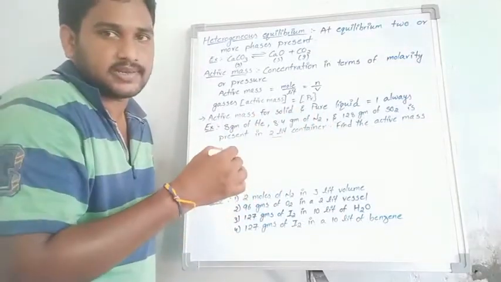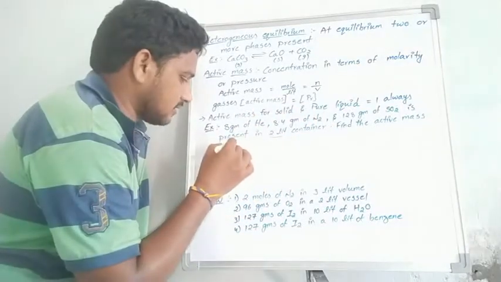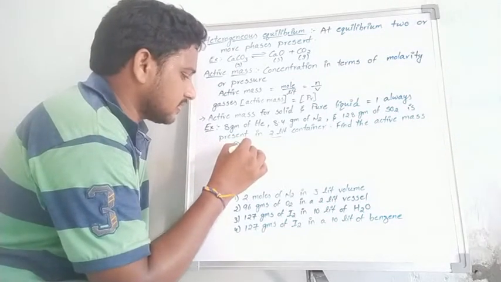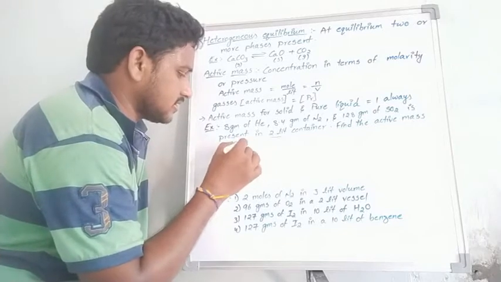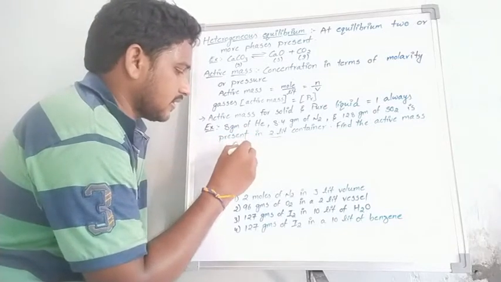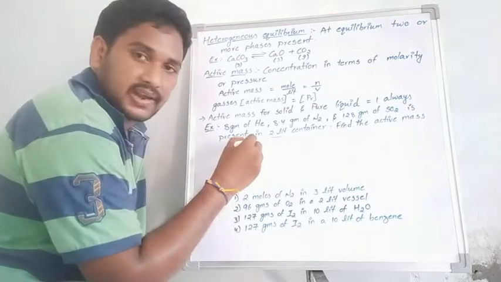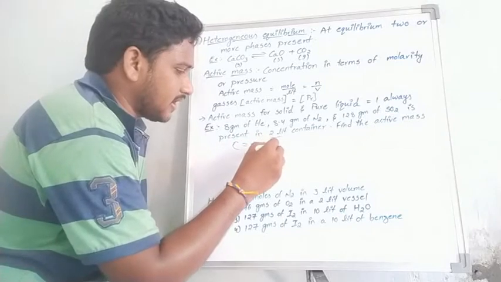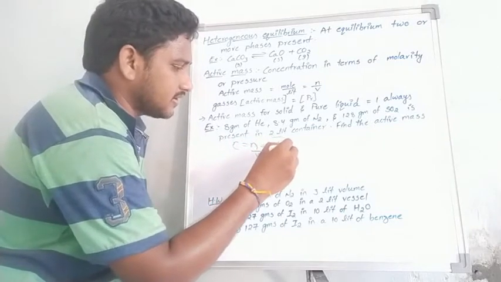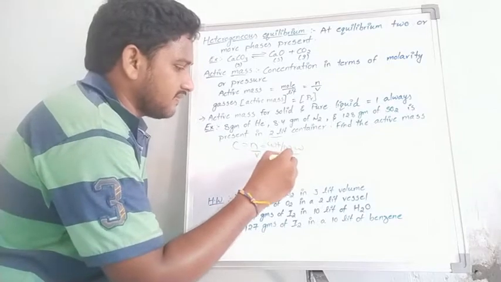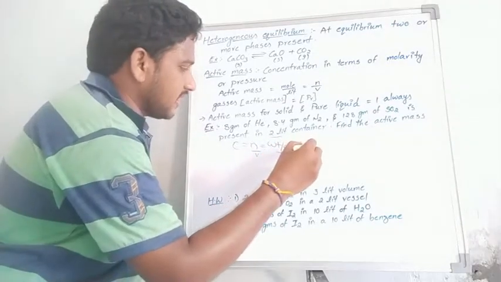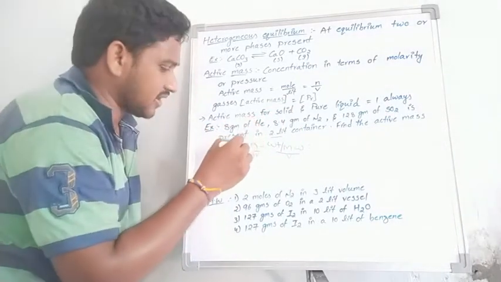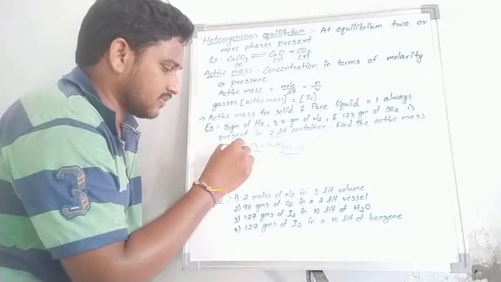Find the active mass. Students, the active mass is nothing but concentration, C is equal to n by V, where n is equal to moles, and moles is weight by molecular weight, divided by V, the volume. The weight is different for each, like 8 grams of helium. First, helium is taken.